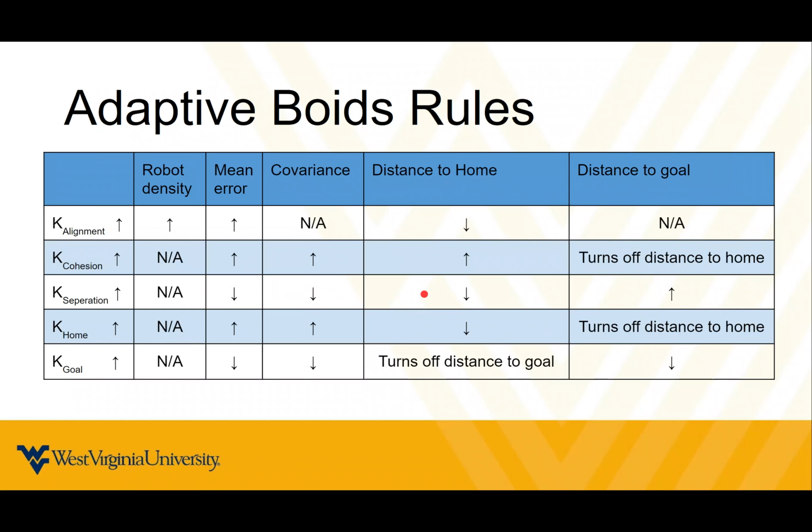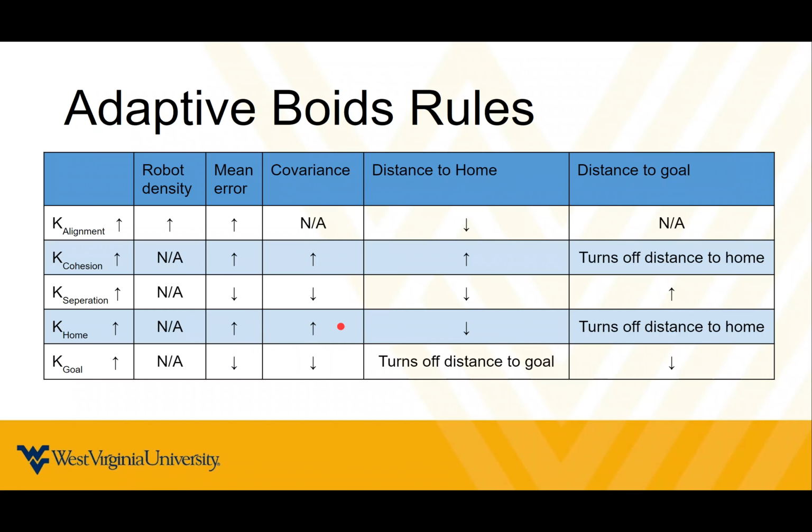As the distance to home decreased, this is kind of to help with obstacle avoidance again, where they're near home and kind of clustered, to try and spread out a little bit more. And same with the distance to goal. We wanted the separation to increase as the distance to goal got farther away. That way, if they're in a group headed the wrong direction, they can actually break out of it and head towards their goal.